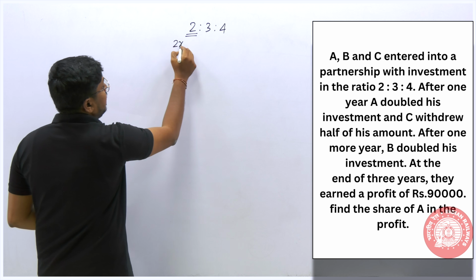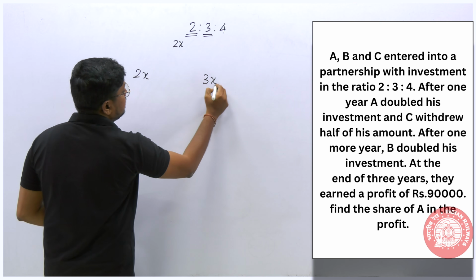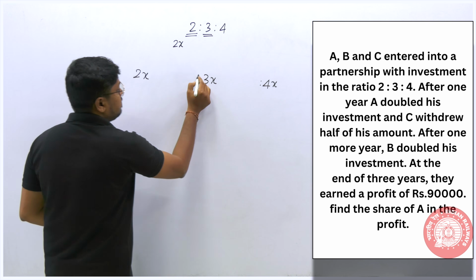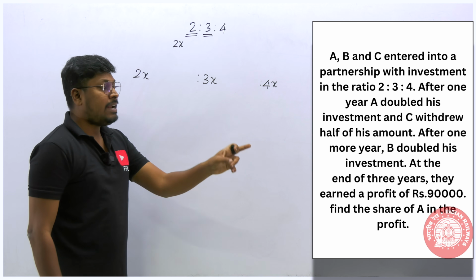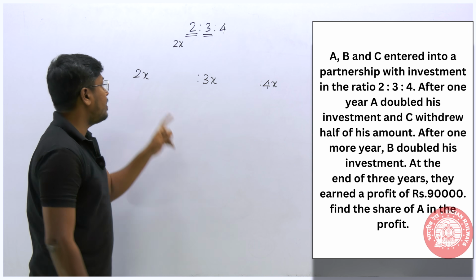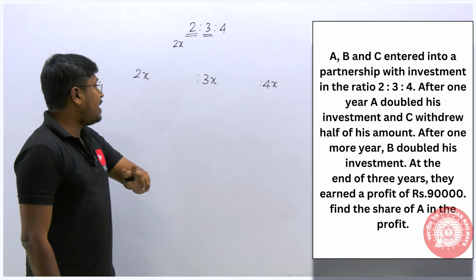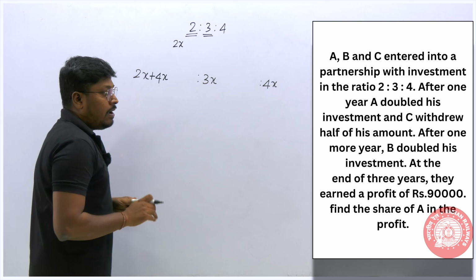So we can consider A's investment will be 2x. B's investment will be 3x and C's investment will be 4x. Right? So these are the investment ratio. Now what they are saying is after 1 year, A doubles the investment. So he is investing 2x for 1 year, and after 1 year he makes the investment double. That means 4x will be the investment of A.